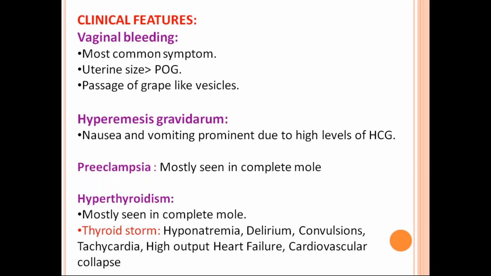And next, when you examine the patient, you will find the uterine size is greater than the period of gestation. Sometimes the patient presents with hyperemesis gravidarum, so nausea and vomiting are prominent due to high levels of HCG. Because human chorionic gonadotrophin is at high levels, the patient comes with hyperemesis gravidarum and sometimes presents with electrolyte disturbances.